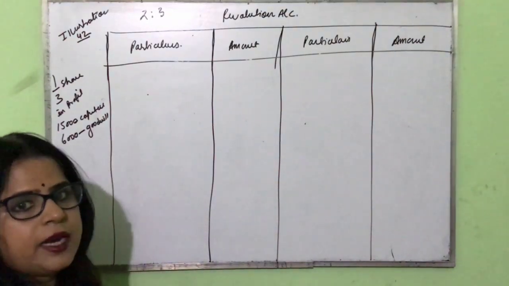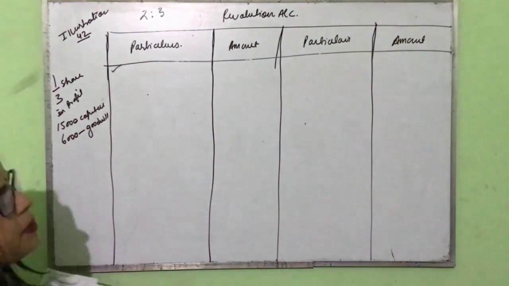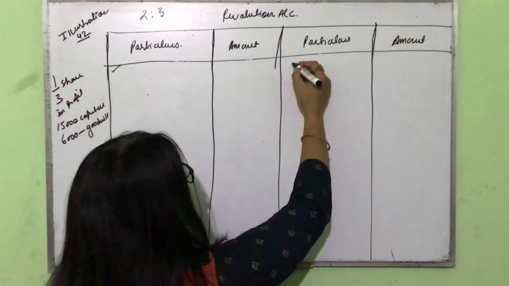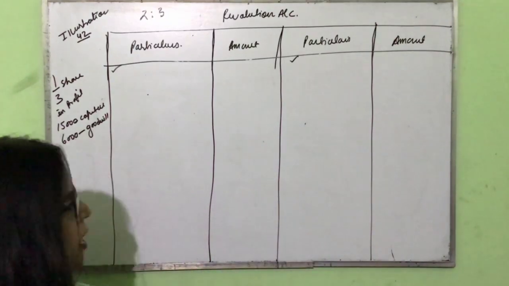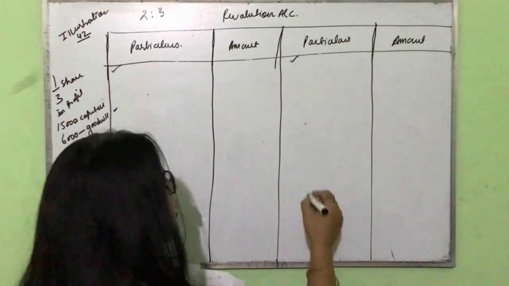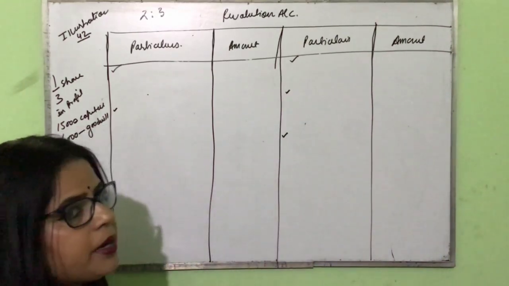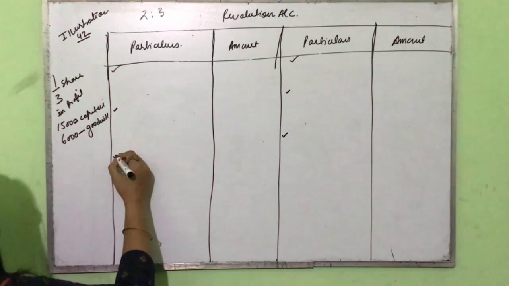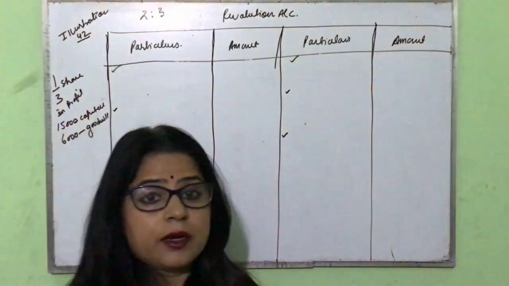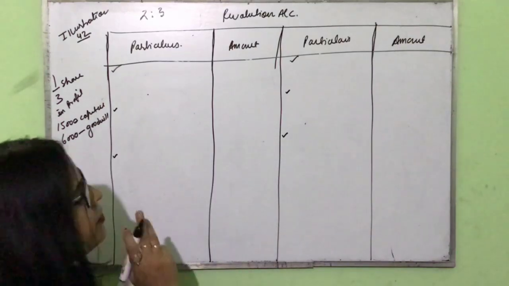So whenever an asset decreases, where do we show it? Asset decreases we always show on the debit side, where asset increases we always show on the credit side. Liability increases we always show on the debit side. Liability decreases are always shown on the credit side. Unrecorded assets are recorded on the credit side, and unrecorded liabilities are recorded on the debit side. So we have to keep these points in mind whenever we prepare a revaluation account.